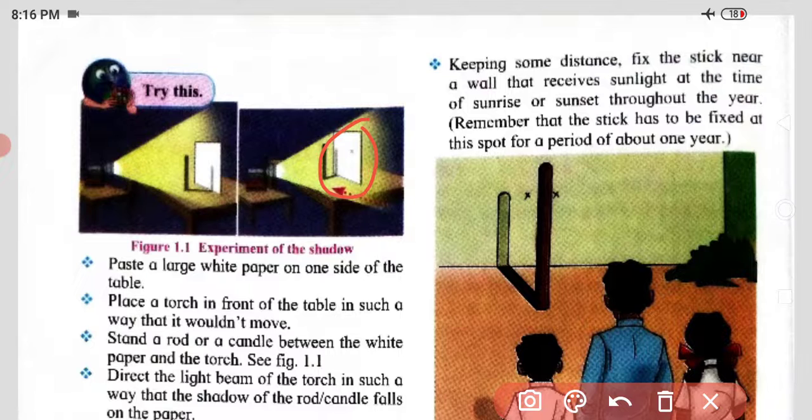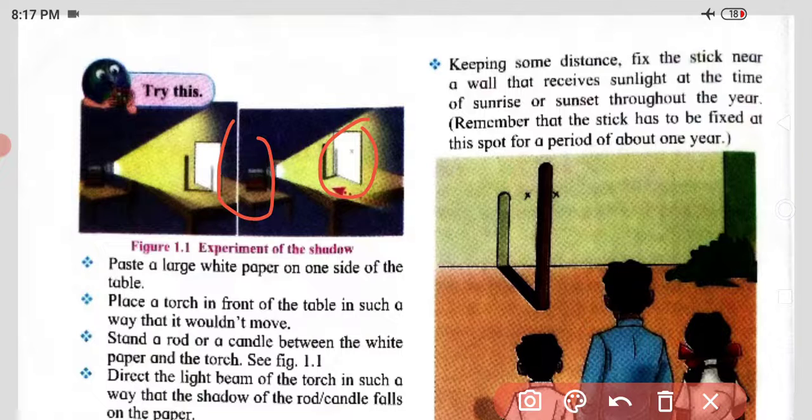Place a torch in front of the table in such a way that it wouldn't move. One torch we have to fix there so that it would not move. Stand a rod or a candle between the white paper and the torch. See here, you can observe in the figure, the rod or candle we have to place there.